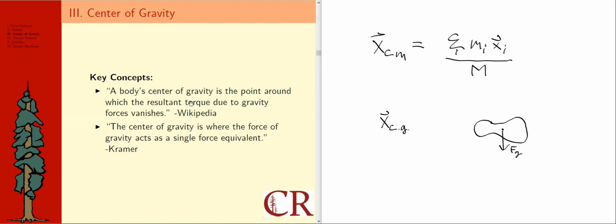associated with that force. The Wikipedia definition is saying the center of gravity is the point at which the torque due to gravity would vanish, or be equal to zero. Since I'm saying the center of gravity is where you can pretend that the force of gravity acts as a single force, then if that is the point of reference for rotations, the force of gravity is going to apply zero torque around it. To define torque we always need a rotation axis, or at least a point of reference that allows us to define moment arm vectors.